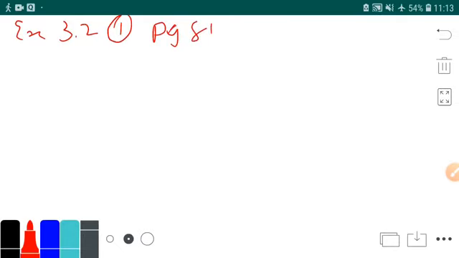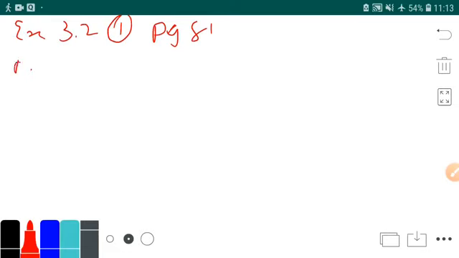The mean daily wage paid to 75 skilled workers of a factory was rupees 280, whereas the mean daily wage paid to 125 unskilled workers was 150. Find the mean wage of all workers. So let us classify the information given in the question. The mean daily wage paid to 75 skilled workers of a factory was 280.